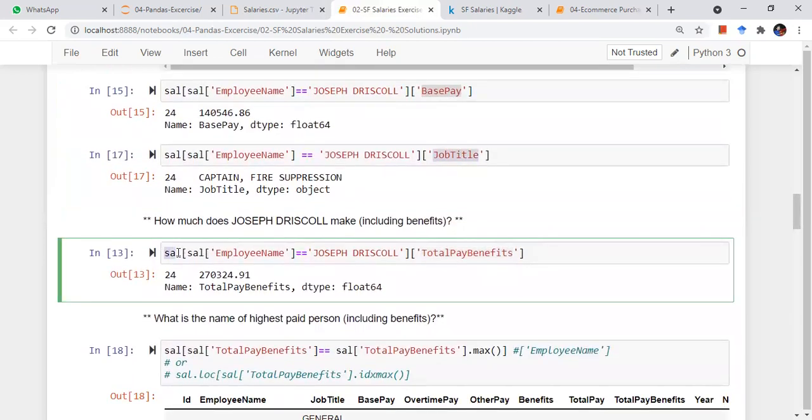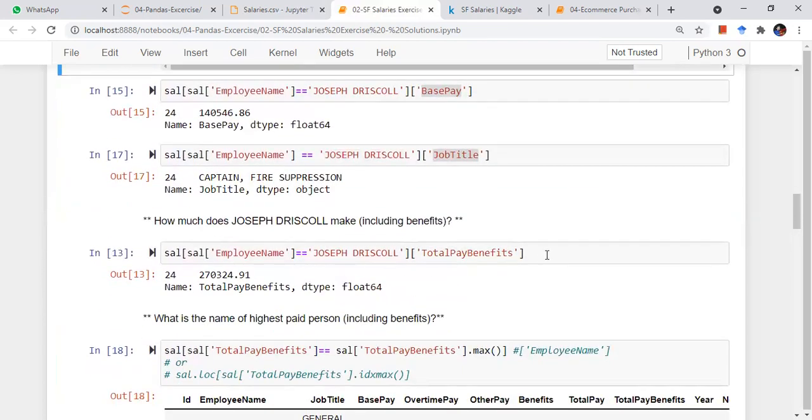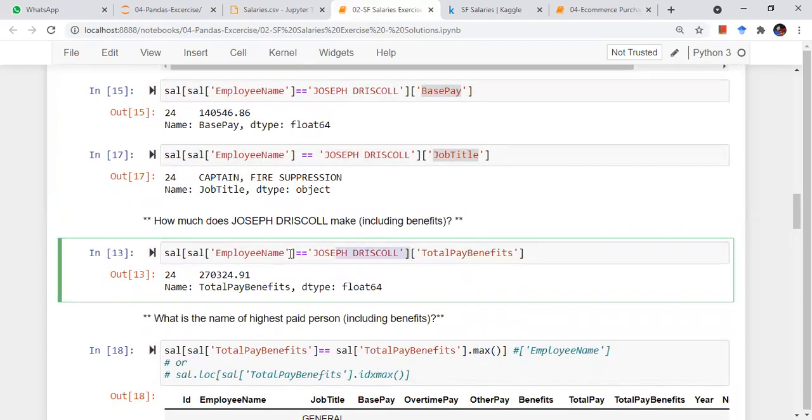Same thing inside: go inside the salary data frame, where employee name should be equal to Joseph Driscoll. This will give me a boolean data frame of true and false. If I pass this back into salary, it will give me the exact same row, and from that row I fetch this column, so I get this particular value. It's just like the lists and 2D arrays we used to do, same thing.